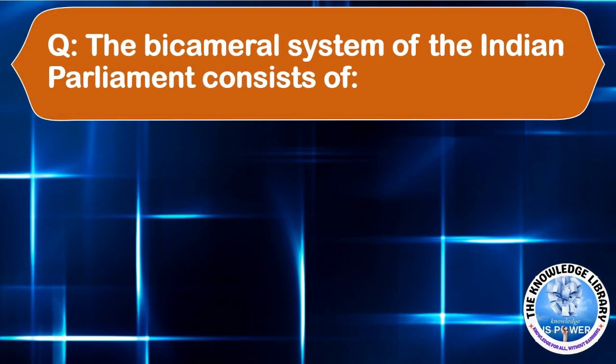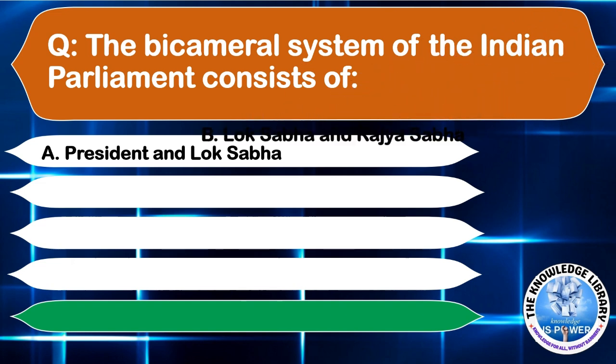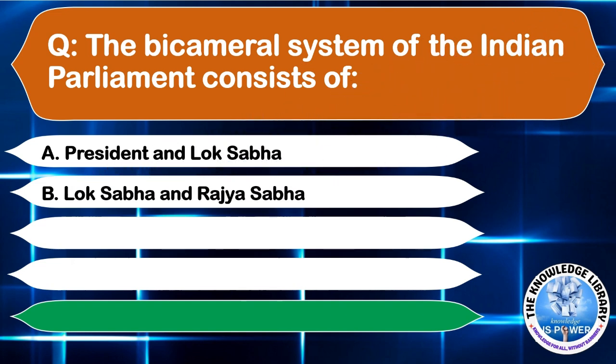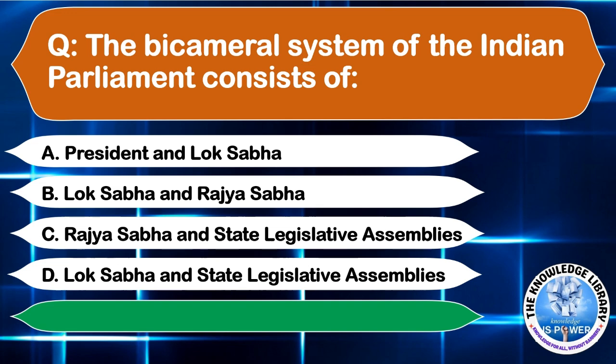The bicameral legislative system of Indian Parliament consists of option A, President and the Lok Sabha. Option B, Lok Sabha and Rajya Sabha. Option C, Rajya Sabha and State Legislative Assemblies. Or option D, Lok Sabha and the State Legislative Assemblies. The correct answer is option B, Lok Sabha and Rajya Sabha. Moving to the next question.